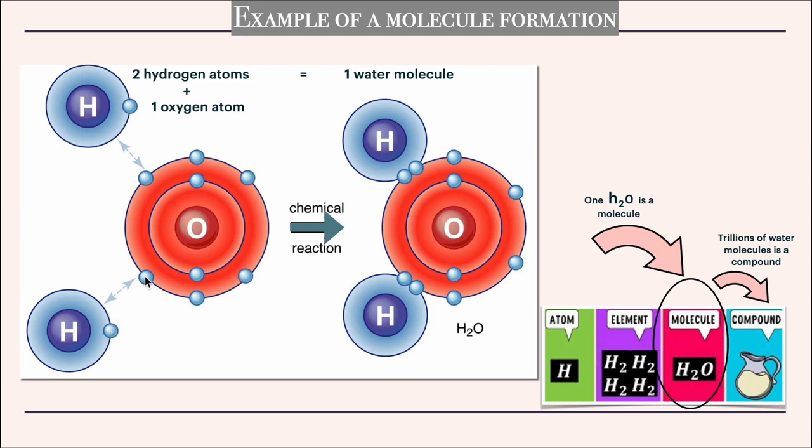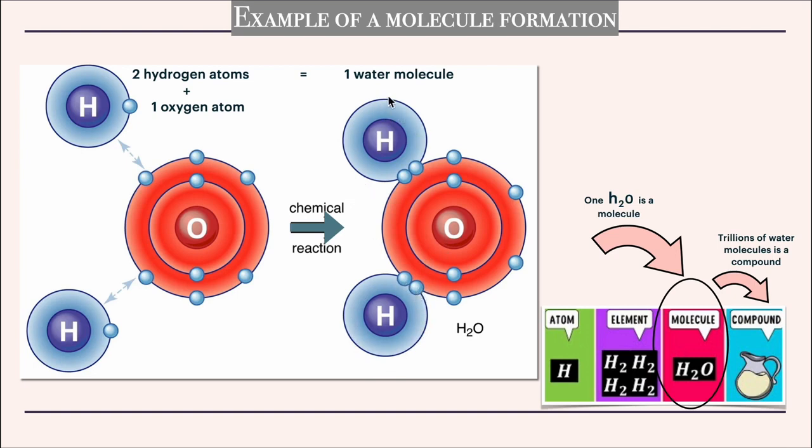So they are basically gonna share one electron from each of these atoms. This in here and this in here. So what happens? They undergo a chemical reaction and now they form one water molecule. If you see in here, this hydrogen atom now has become stable by sharing 1 electron of that oxygen atom, because the first shell, the maximum is just 2 electrons.